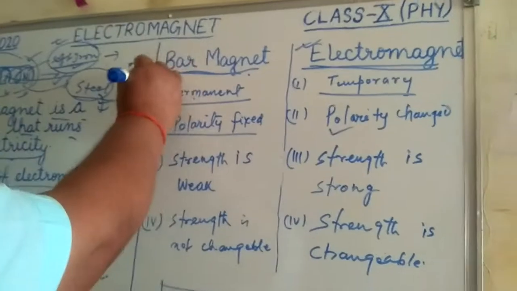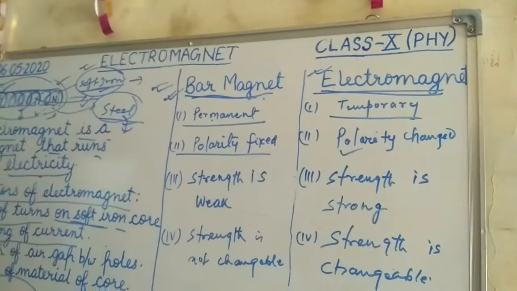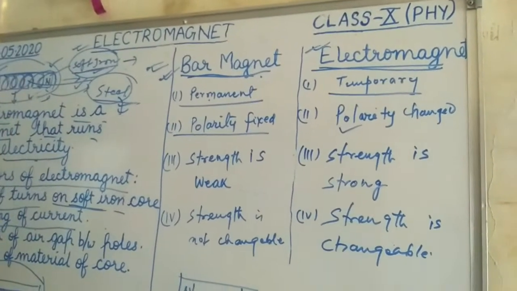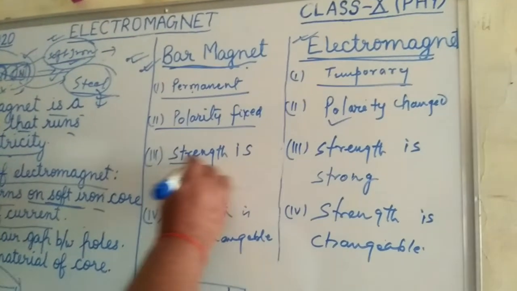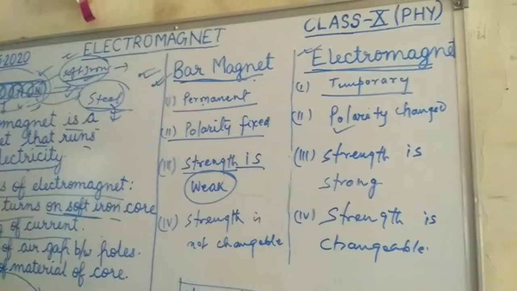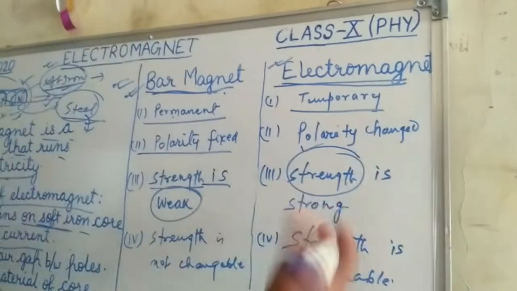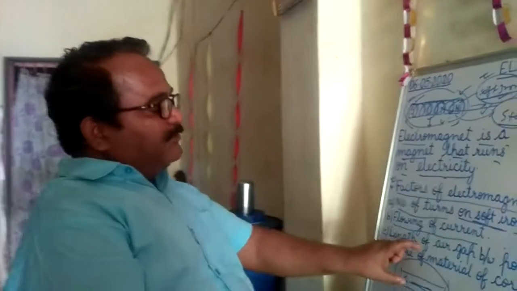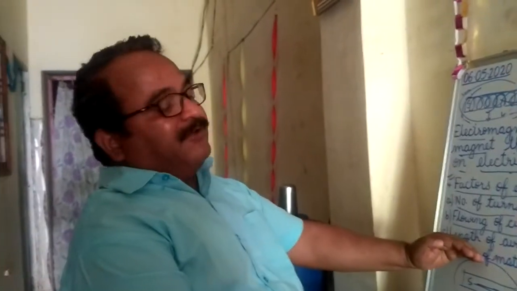Third, regarding strength, a permanent magnet has a very weak strength. But a temporary magnet like an electromagnet has more strength, because we can change its strength by these three factors.